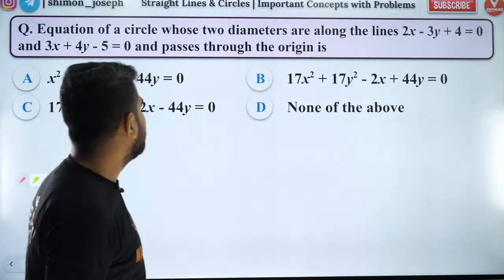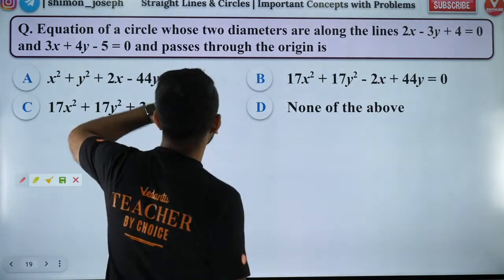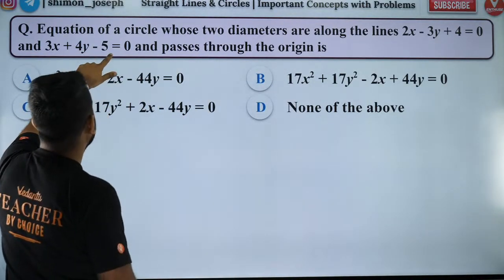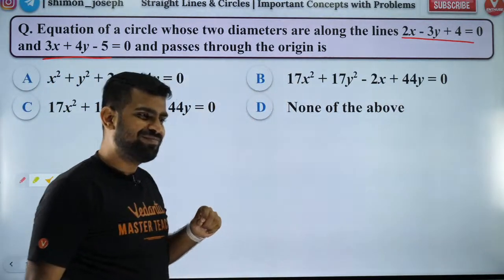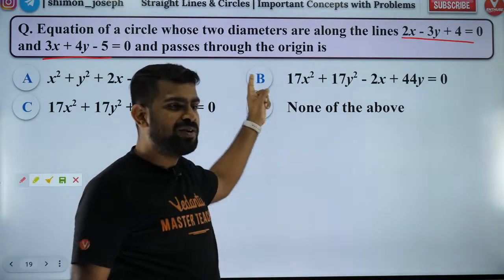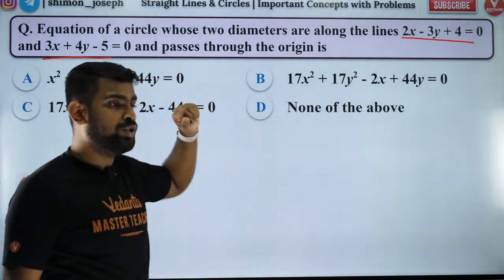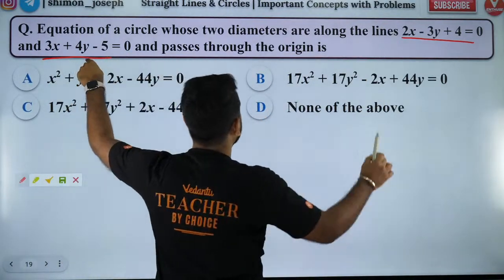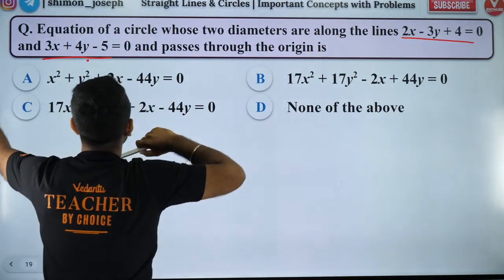Cool. So people, let's have a look at this. The equation of a circle whose two diameters are so and so. So guys, if I solve these two diameters, can I get the center? No, these are not parallel lines, Chandu. So what you need to do here is solve these two equations. If you solve these two equations, you will get the center.